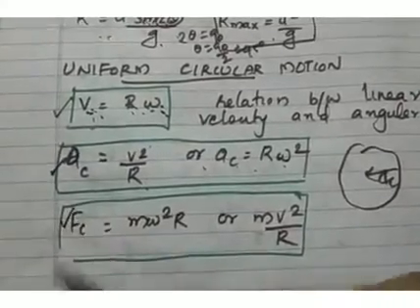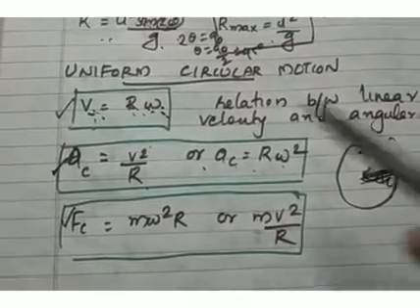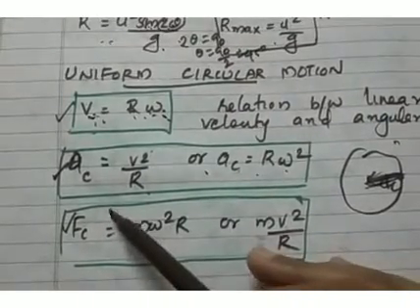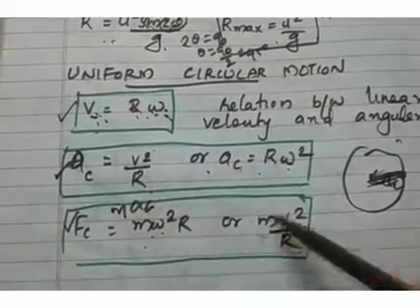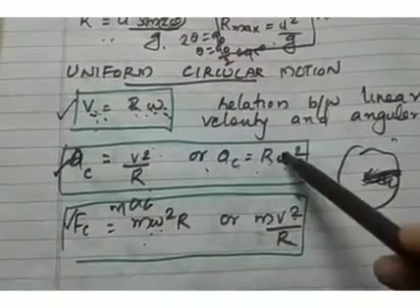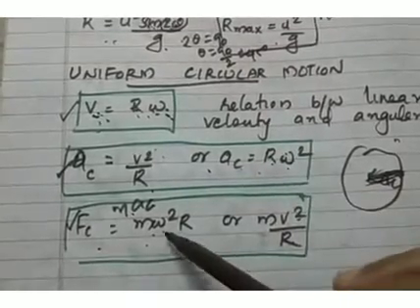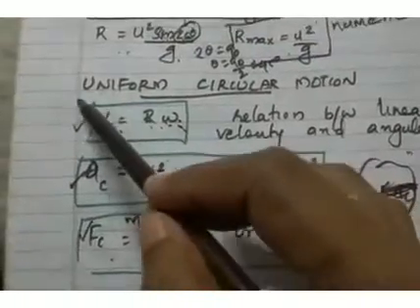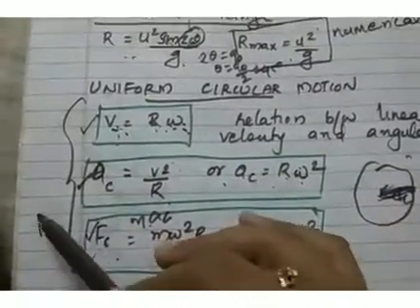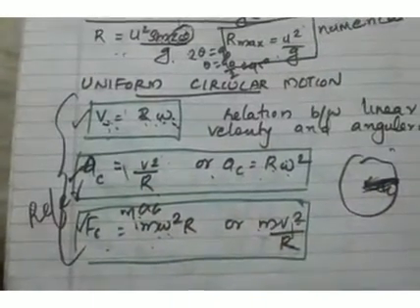And centripetal force is the force with which the object is attracted towards the center, and that is m into centripetal acceleration. So centripetal force is m into r omega square, or m v square by r. And you must also refer to your notebook to study the derivation of all these concepts.